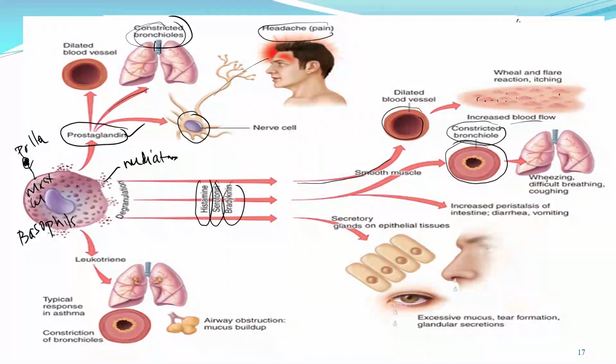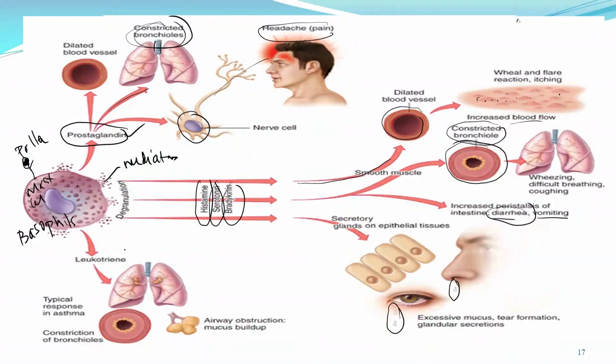It becomes difficult to breathe, with wheezing and coughing, and it also increases the peristaltic motion of our GI tract, causing vomiting and diarrhea. If it goes to secretory cells like the tear glands or mucus glands, it will increase the production of tears and liquid mucus, for example. This is the action of these mediators like histamine, serotonin, and bradykinin.